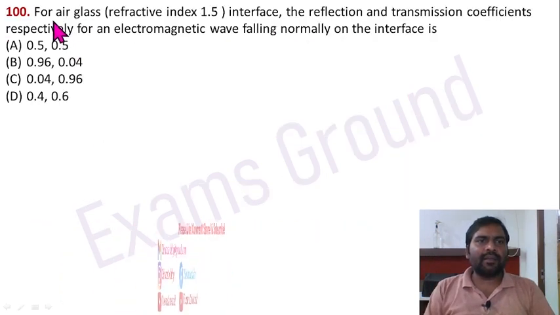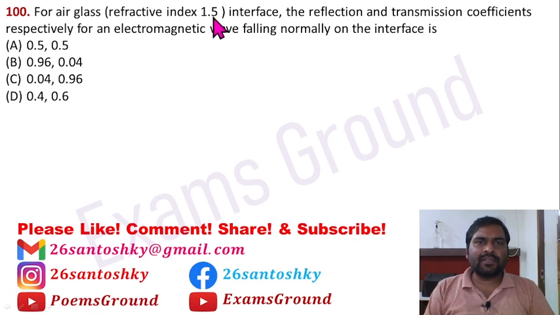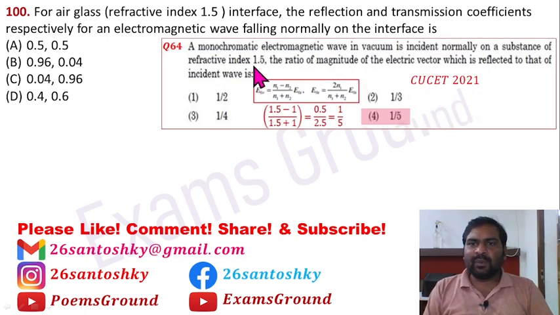Question 100. For air glass interface, refractive index of glass is 1.5. The reflection and transmission coefficient respectively for an electromagnetic wave falling normally on the interface is. A similar question was also asked in CUCET 2021 exams. Their question was, a monochromatic electromagnetic wave in vacuum is incident normally on a substance of refractive index 1.5. The ratio of magnitude of electric vector which is reflected to that of incident wave is N1 minus N2 divided by N1 plus N2. 1 divided by 5 was the correct answer. Now here it is asking reflection and transmission coefficient respectively.